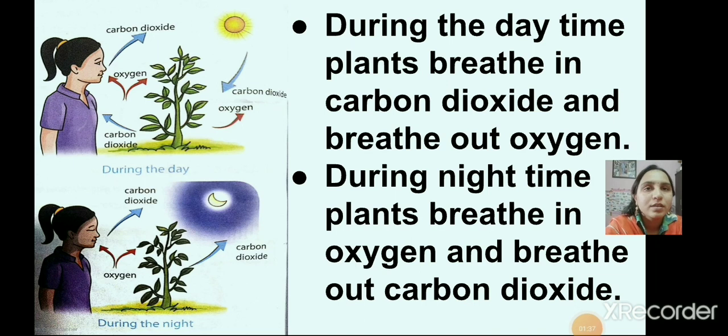Yes, here you can see in this picture, during the daytime plants breathe in carbon dioxide and breathe out oxygen, right? And during the night time plants breathe in oxygen and breathe out carbon dioxide. So we can say that air contains dust, smoke, germs and other harmful gases, right? Air also has oxygen, carbon dioxide and nitrogen, right?